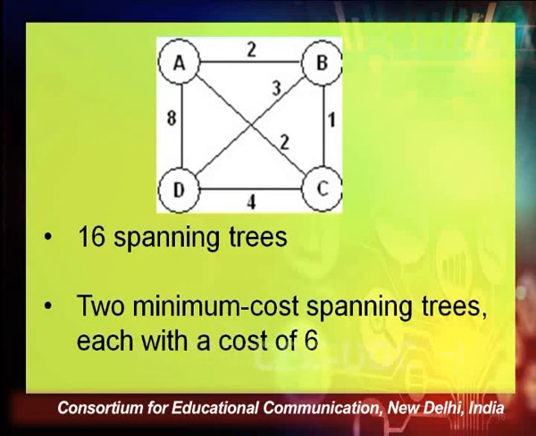Between A and B there is an edge with weight 2, between B and D weight 3, between A and D it is 8, between A and C it is 2, between B and C it is 1, and between D and C it is 4.